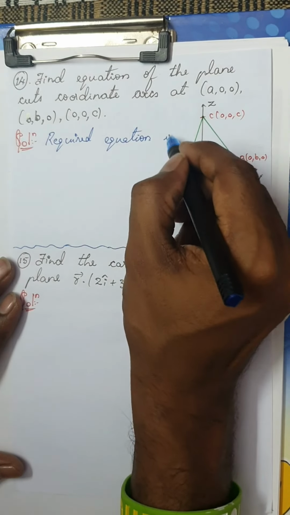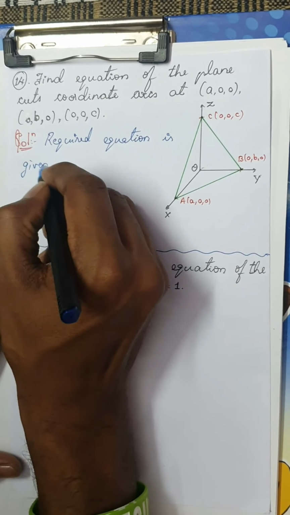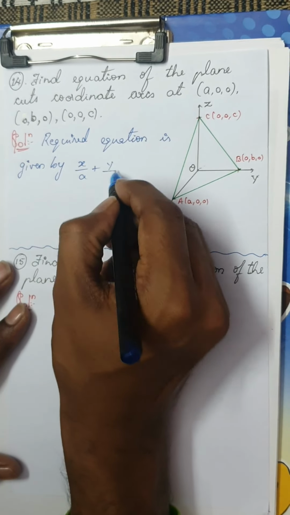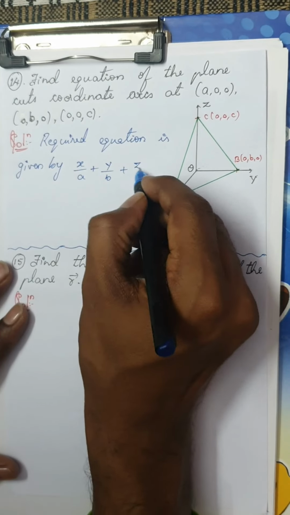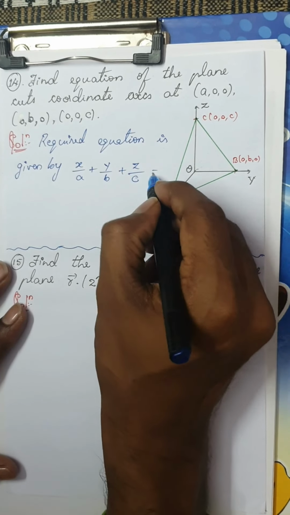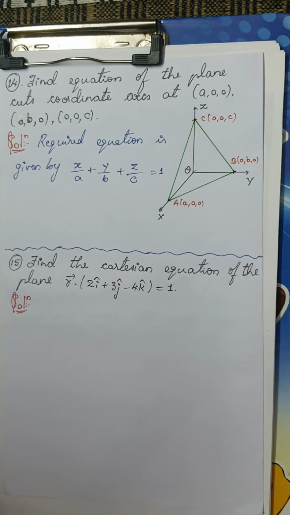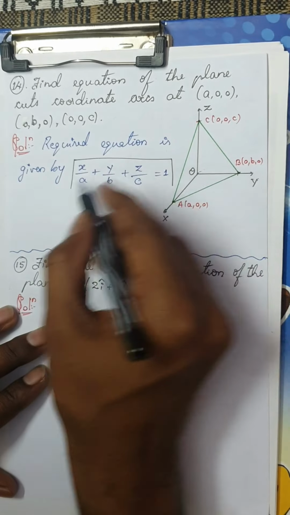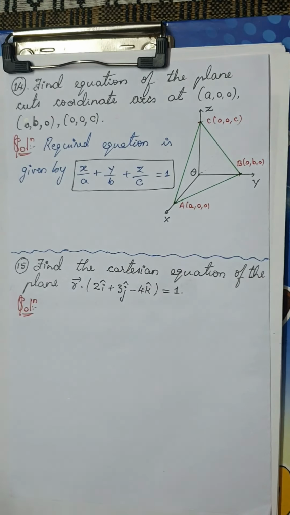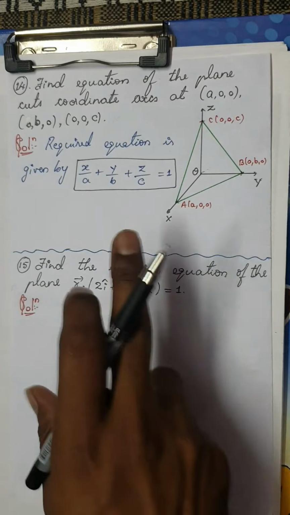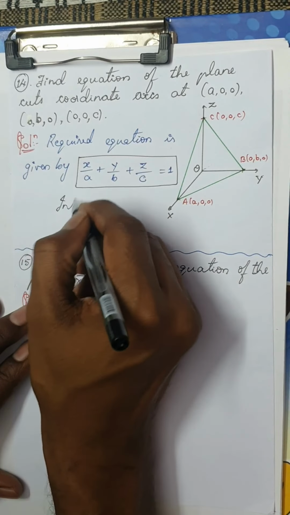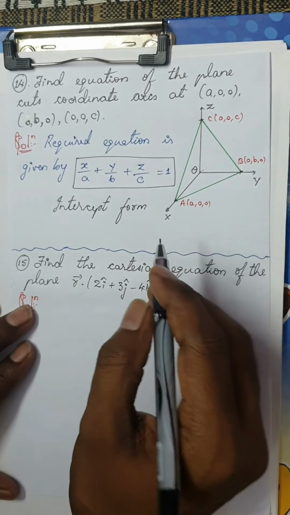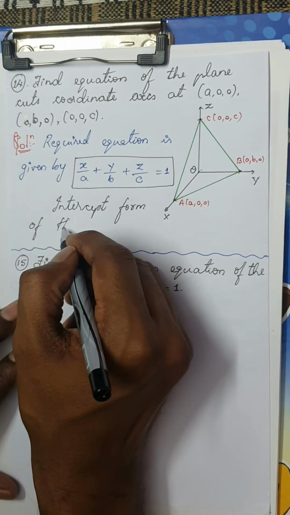So the required equation is given by x by a plus y by b plus z by c is equal to 1. This is the equation which you want. The equation of the plane which cuts off at these points is x by a plus y by b plus z by c is equal to 1. This is the intercept form of the equation of a plane.